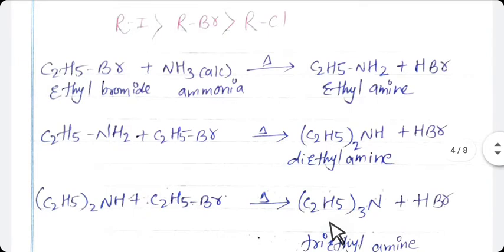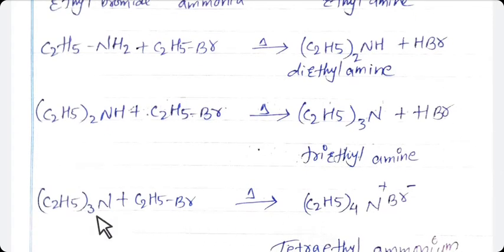This diethylamine again reacts with ethyl bromide. Again a hydrogen atom is removed from the amine and reacts with Br and forms HBr, and 3 C2H5 groups are attached with nitrogen and form a tertiary amine, and the name of this compound is triethylamine.